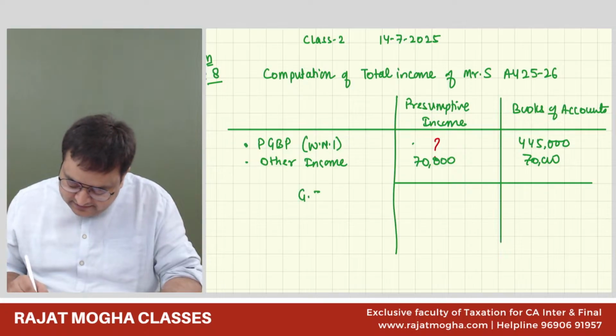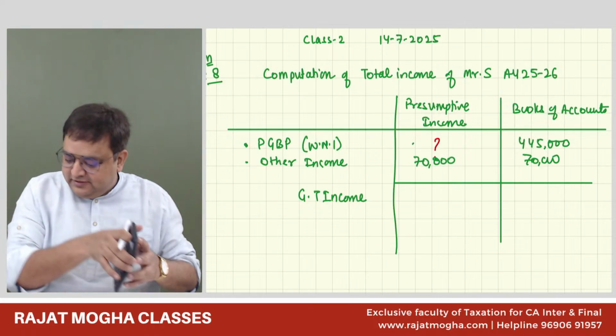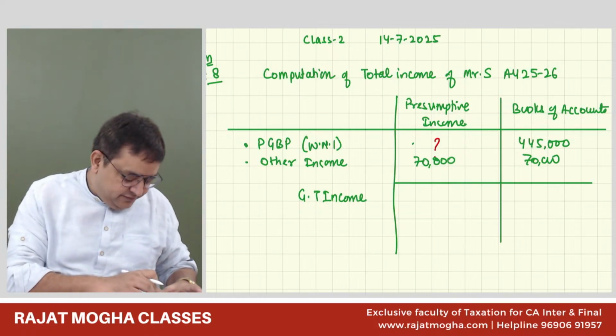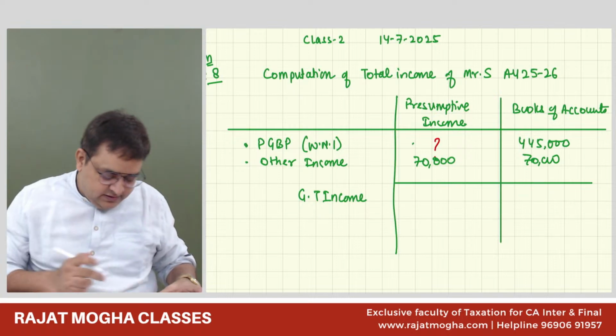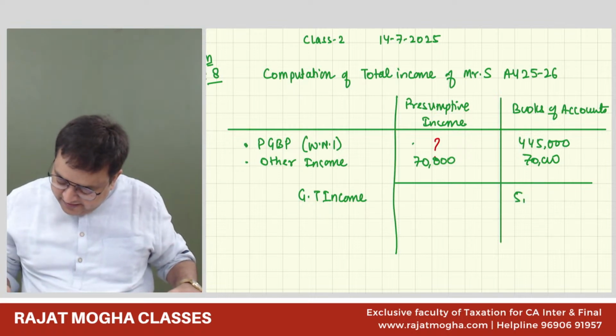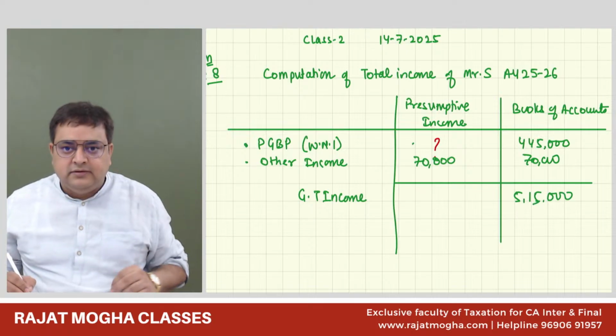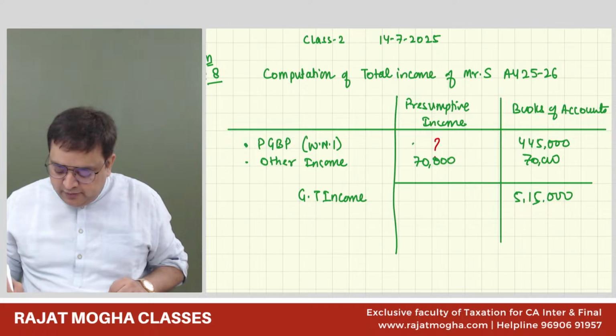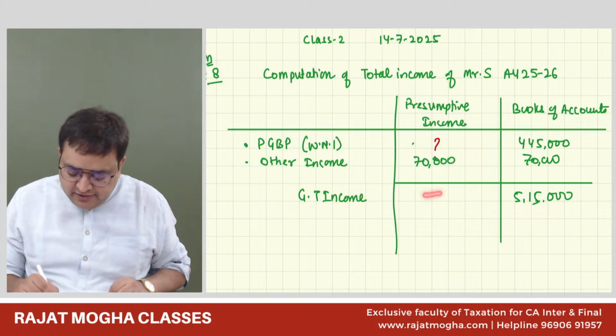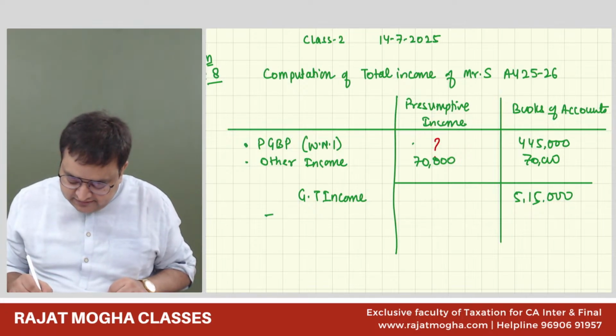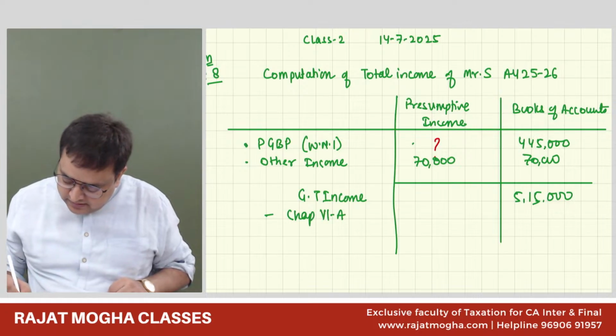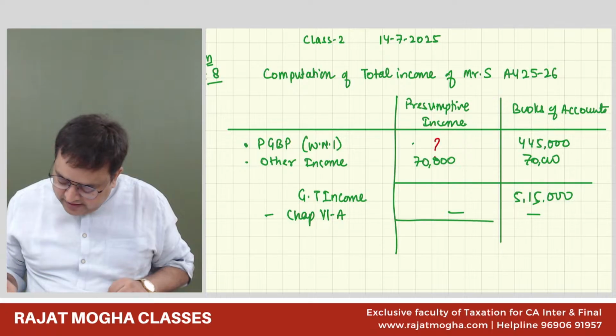So this would be his GTI, gross total income. The second portion is 445 plus 70, this is 5,15,000. This is GTI. Now we'll calculate this so that we can calculate the GTI here also. Less deductions under Chapter VI-A, we don't have any, nil. So this will become my total income.